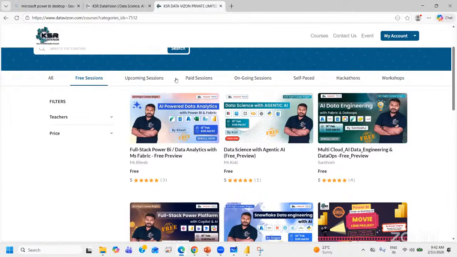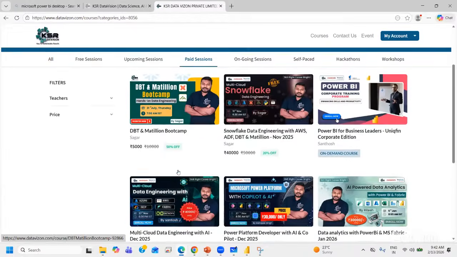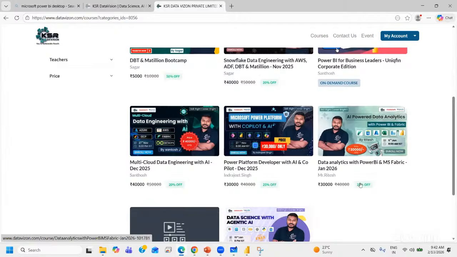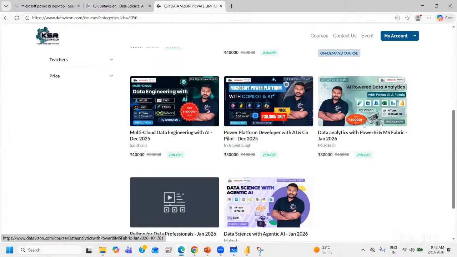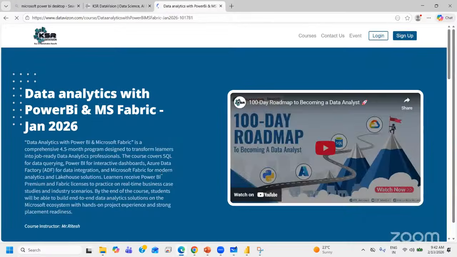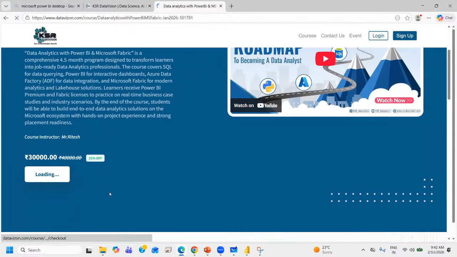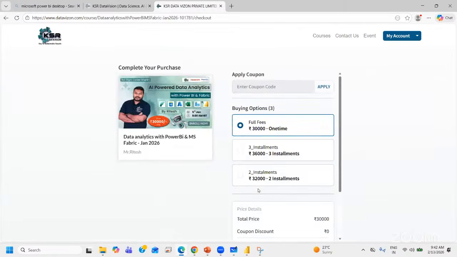Yep. If you go to the paid sessions, I can see the paid Power BI one, this one, right? Yes, correct. Click on it. Yeah, go down. You just have an option. Click on it. So it's not the full stack? No, this is the same one. The icon is different. This is for SQL. We started with SQL on 5th of Jan, right? So the icon you're seeing is for SQL, but this would be upgraded. It's full stack only.